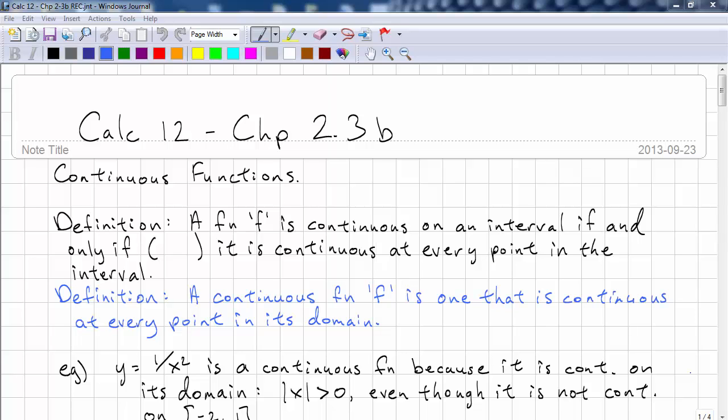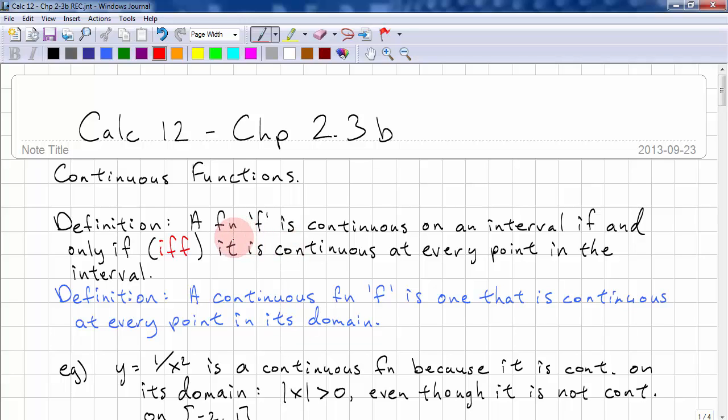This is Calculus 12, Chapter 2.3, Part 2. We're going to be looking at continuous functions. And the definition is: f is a continuous function on an interval if and only if it is continuous at every point in the interval. Another definition is: a continuous function f is one that is continuous at every point in its domain.